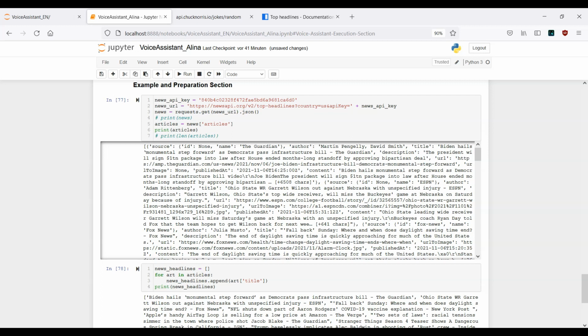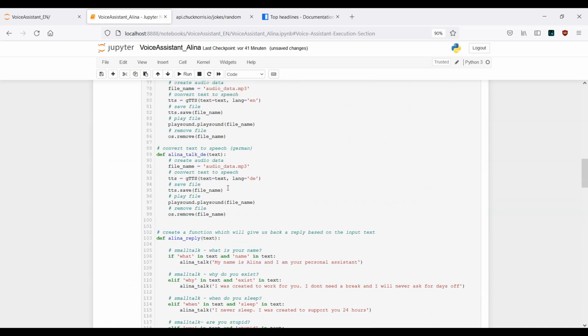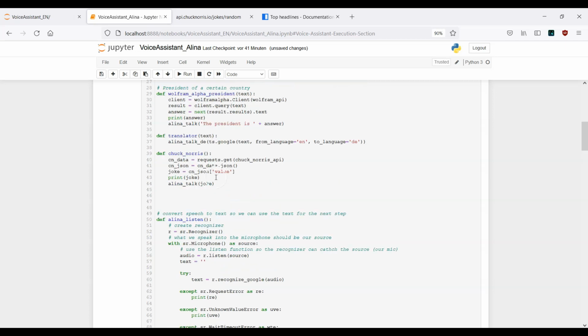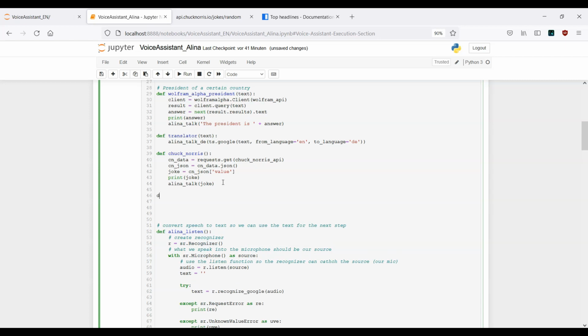So for now, we need to continue, and we need to provide a new function. So let's do it. Let me just scroll up, and let's see where we have written about the Chuck Norris stuff. It's here, and directly underneath we can proceed and create a new function.